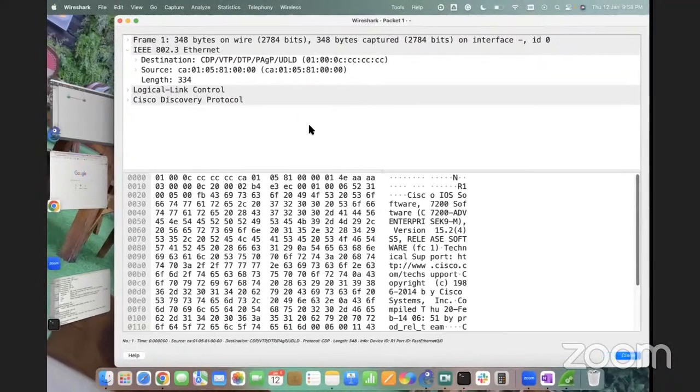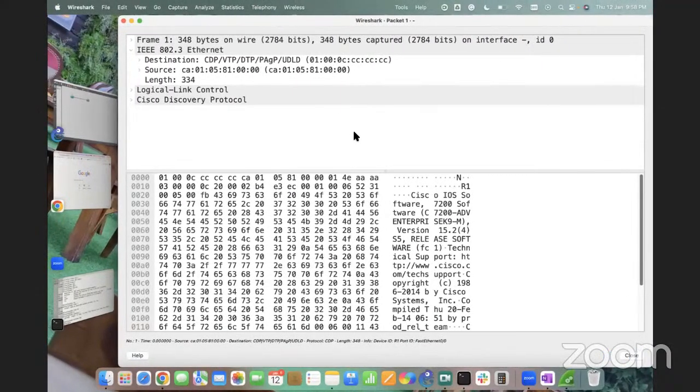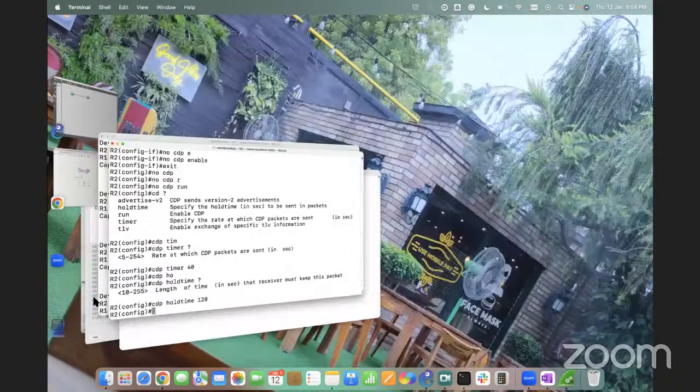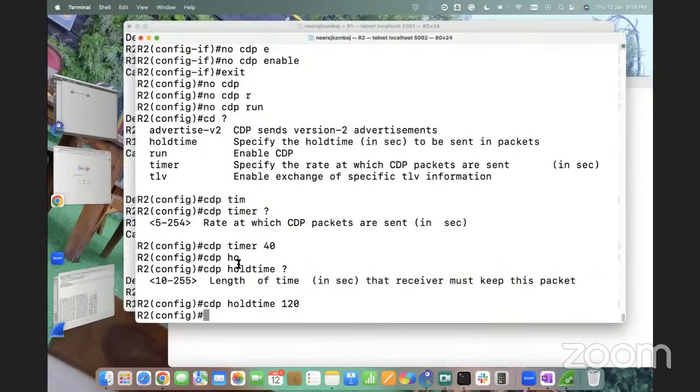Hello, sir. How should I find that CDP is disabled on a particular port? Basically, if we actively disable it on a particular port and I want to verify the interface, I have to check one by one.